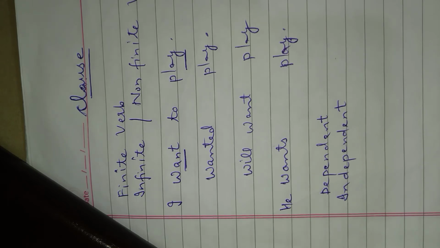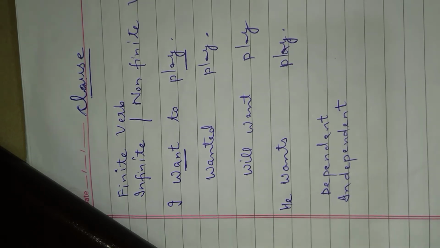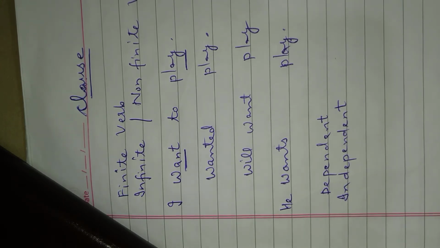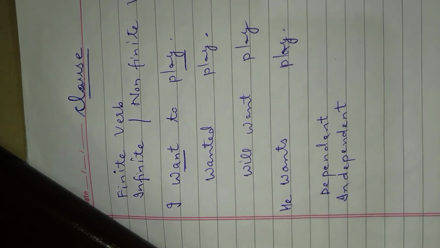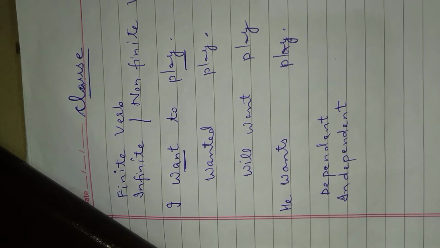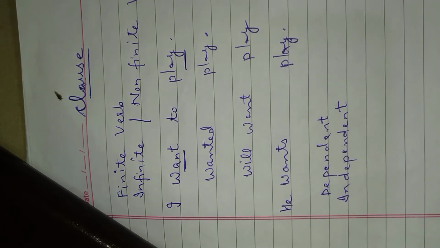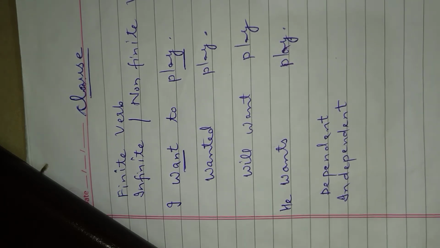For example, if we say, "I saw him sleeping." There are two verbs again. The finite verb is "saw" because "saw" is indicating tense. "Sleeping" is not indicating tense here. So that third non-finite verb is the participle. So that also you will get to know.